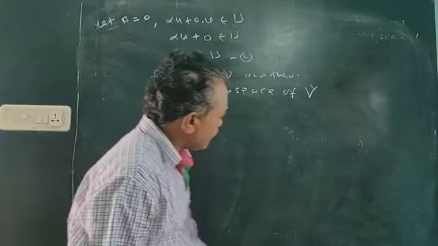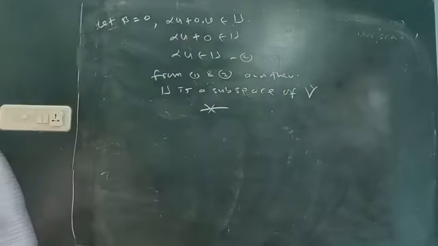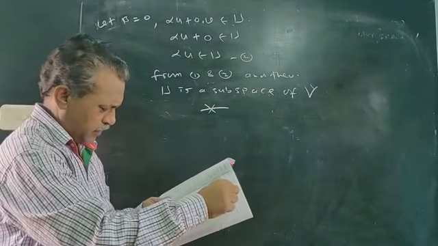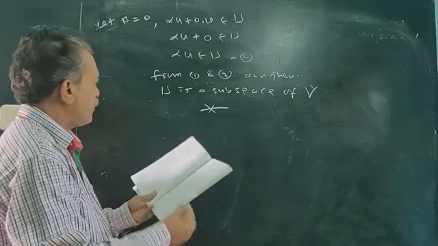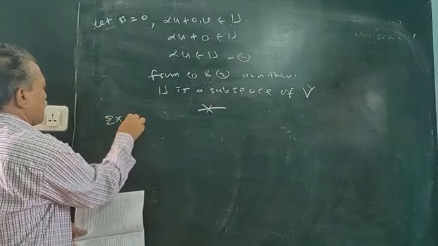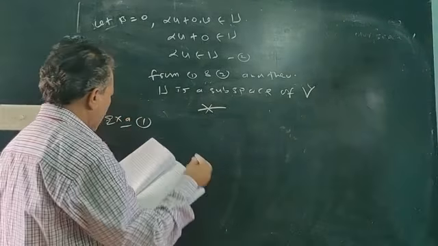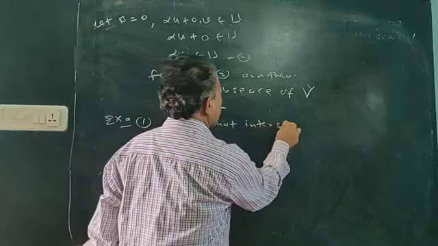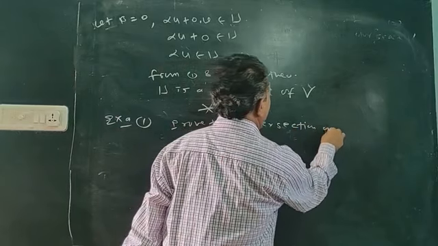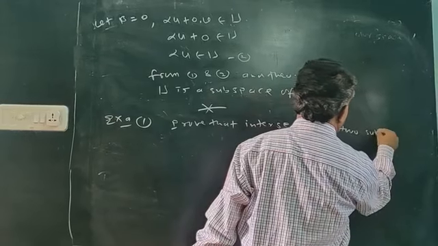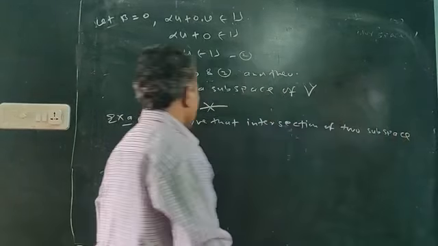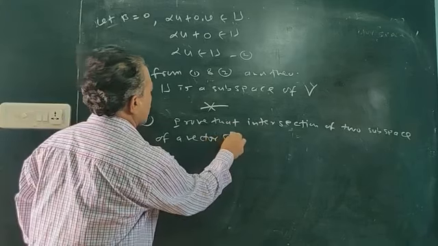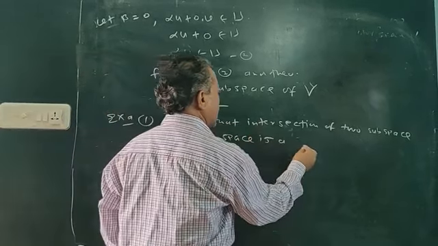Now see problems, examples on these theorems. First example: prove that the intersection of two subspaces of a vector space is a subspace.